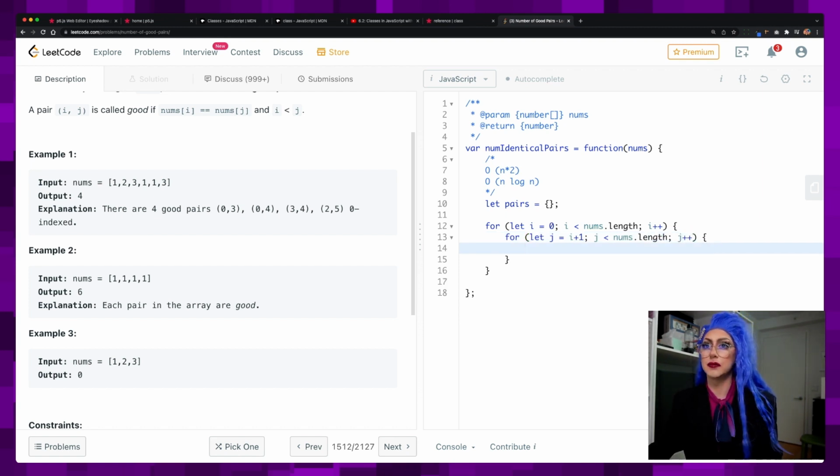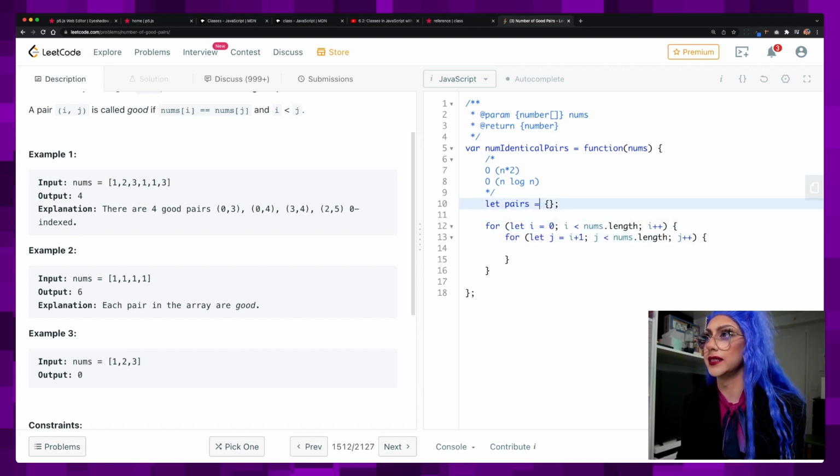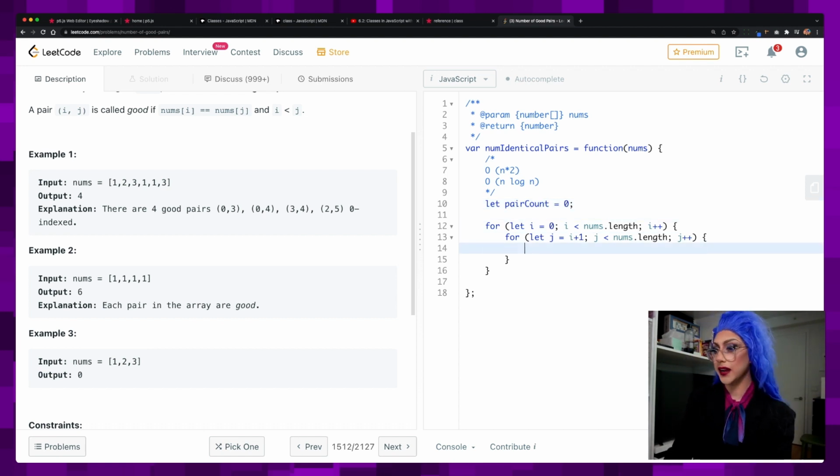This way, in example 3, which is great because it's short, we'll compare 1 and 2, because i will be 0, j will be 1, 1 and 2, then 1 and 3, then 2 and 3, and then we're good. And I probably don't even need to keep track of pairs as this. Let's just keep pairs. Let pairCount equal 0.